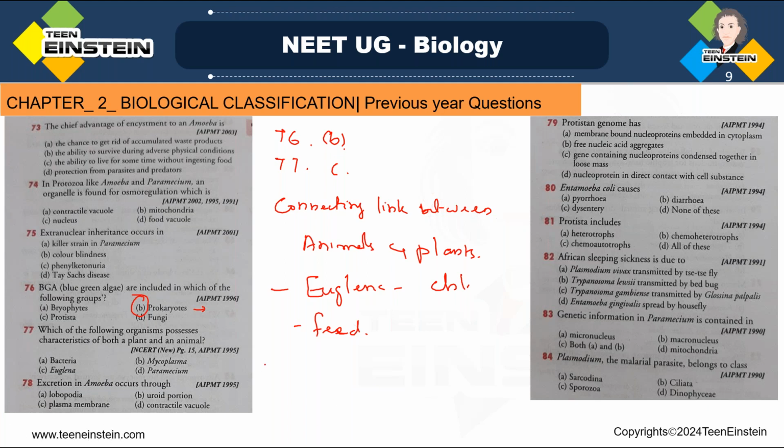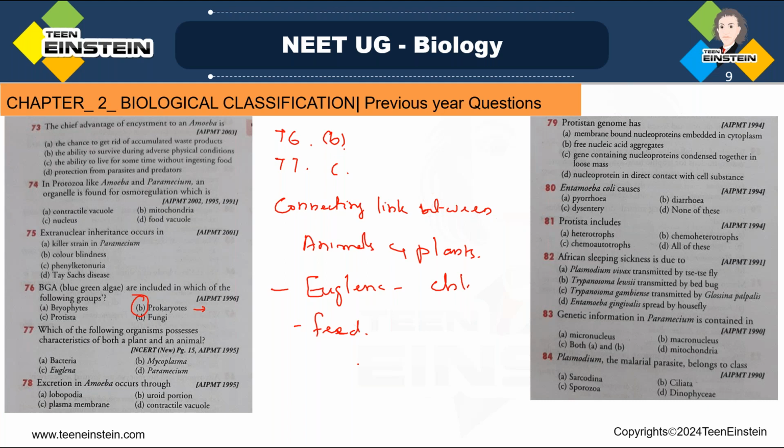Next question number 78. Excretion in amoeba occurs through lobopodia, uroid portion, plasma membrane, contractile vacuole. See, while learning about amoeba, we have discussed the endoplasm of amoeba in the posterior part that contains a single clear, rounded, and pulsating contractile vacuole, right?